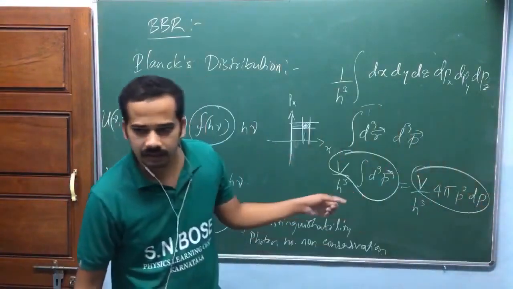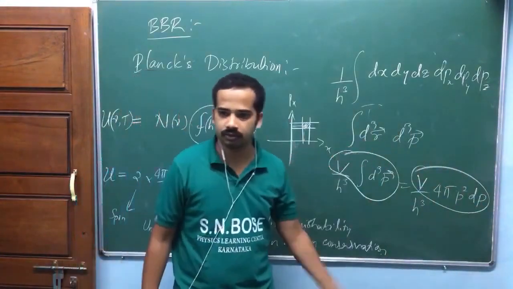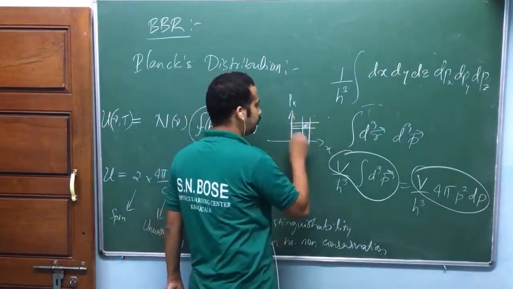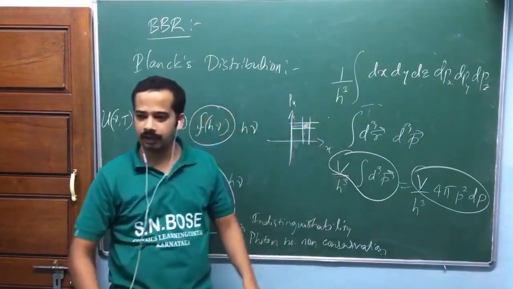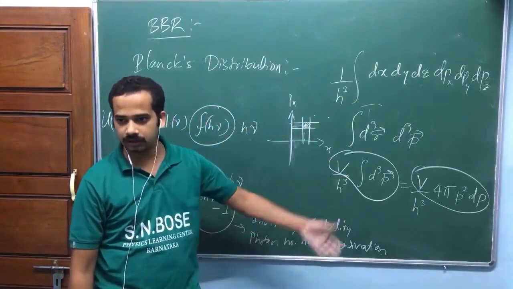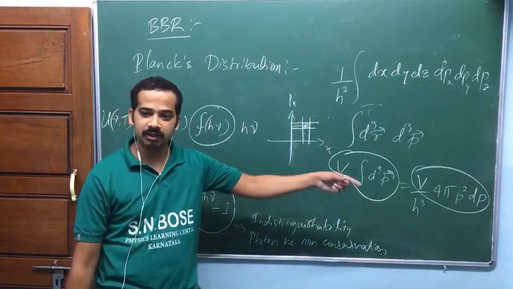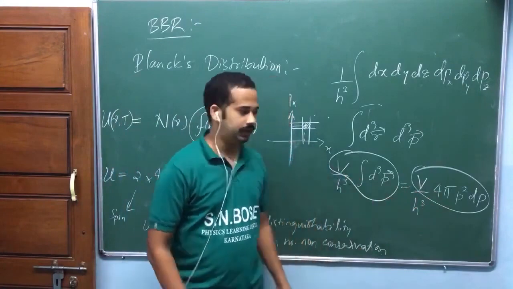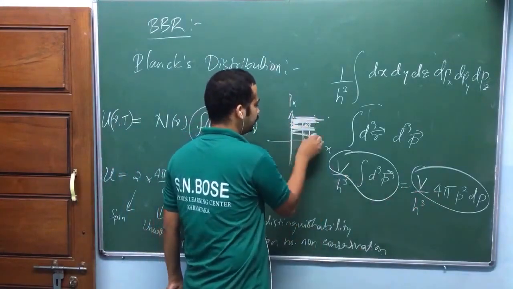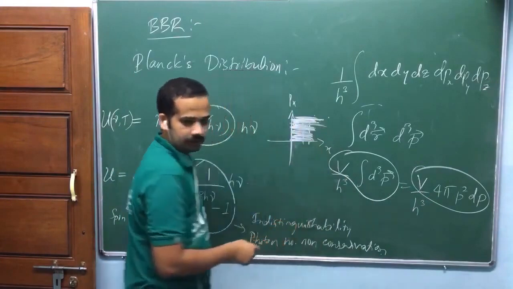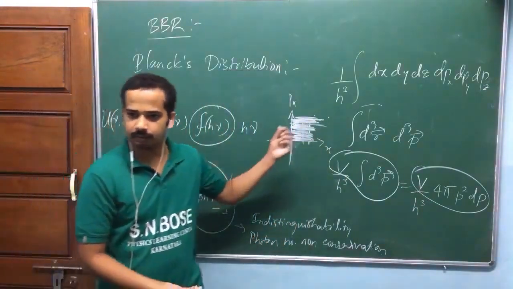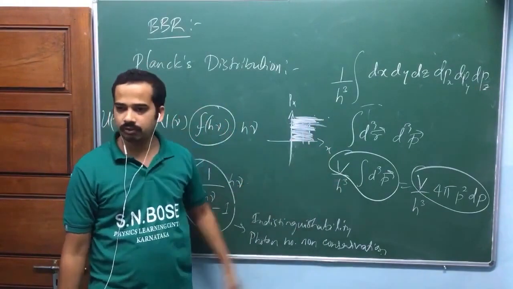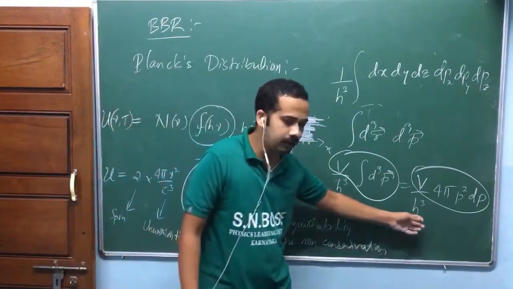The other one, which I'll tell you in statistical physics, is to make the number of states countable. Otherwise, if all points in phase space are possible states, how many points are there on a plane? Infinite. That's uncountable. That uncertainty makes it countable actually. You've got to count. Classically, each and every point is a possible state because there is no uncertainty. Then the number of states would be uncountable. To make it countable, we divide by h cube.